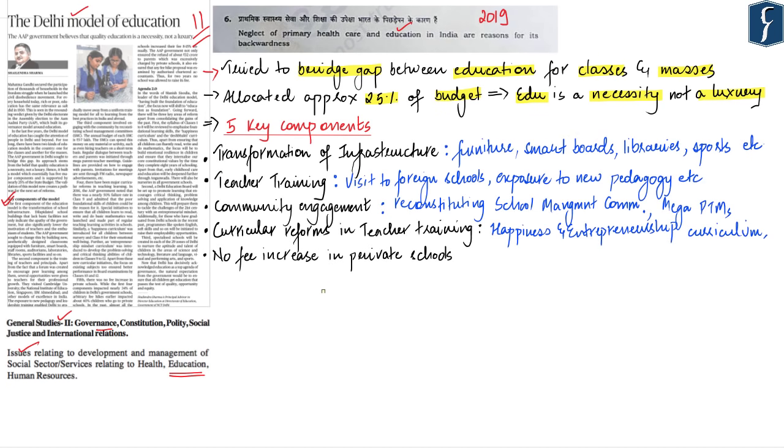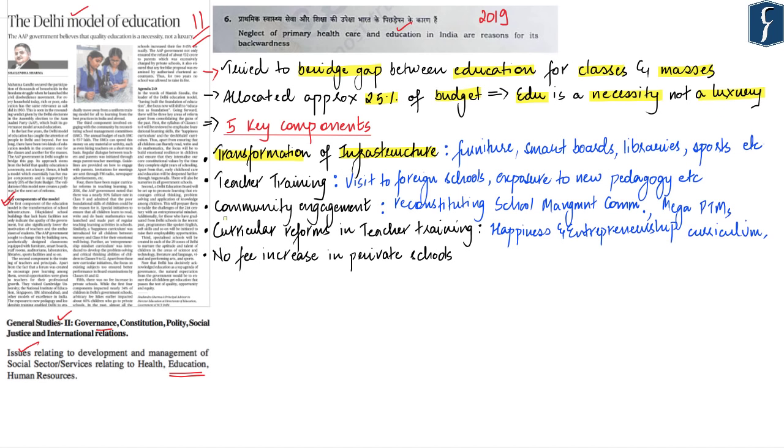Well, the first pillar of the Delhi model of education is the transformation of the school infrastructure. Now, earlier, especially in the government schools, the school buildings lacked basic facilities such as toilets, good classrooms, and furniture. And having to study in such a morose kind of environment lowered the enthusiasm of the students as well as the motivation of teachers to teach.